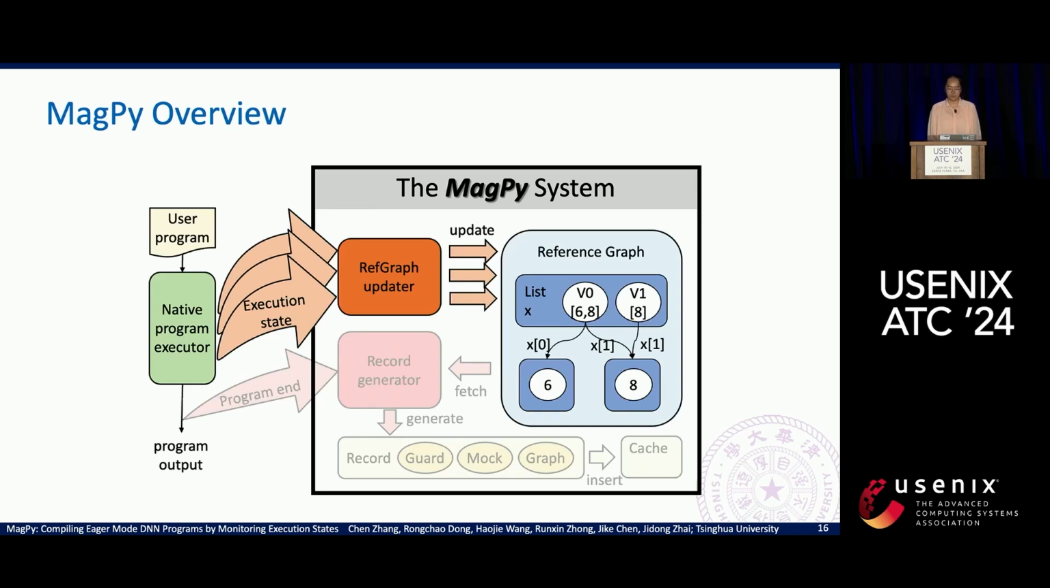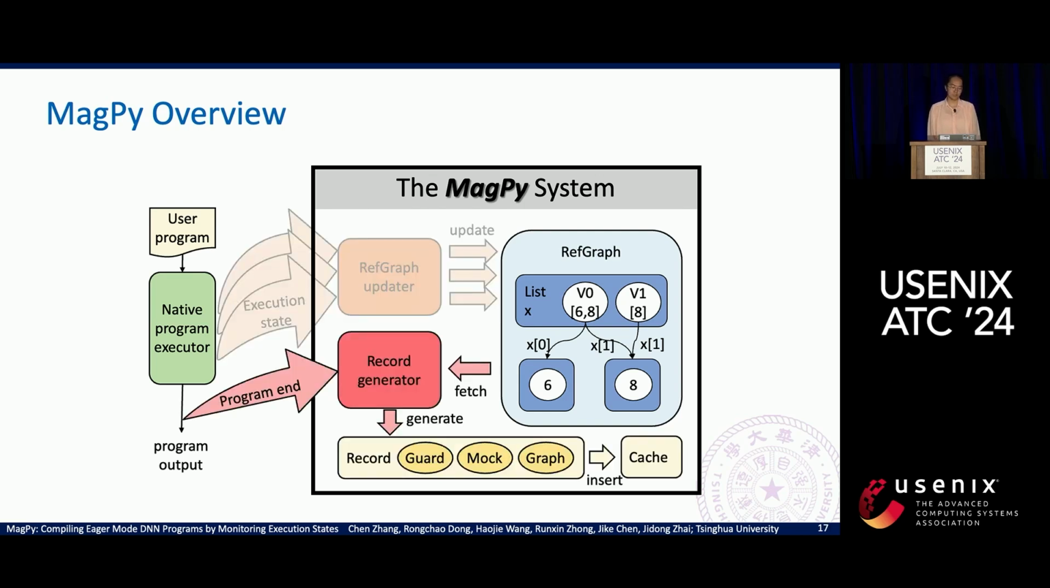Here is an overview of our system. When we fail to find an appropriate operator graph from the existing records, we will use MAGPY to recompile the user program. The smallest granularity of a Python program is the Python bytecode. After the execution of each Python bytecode, MAGPY will examine the execution state of the Python interpreter so that it can update the reference graph. And when the user program ends, we will analyze the reference graph to generate a new record.